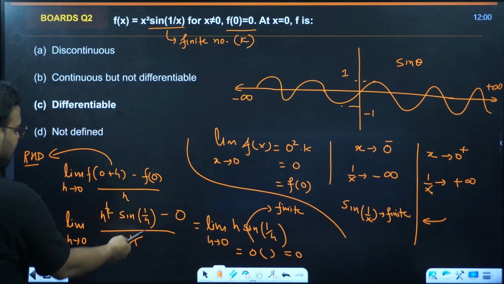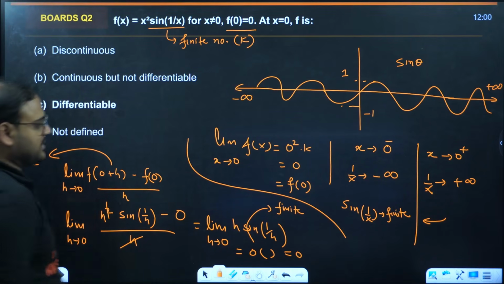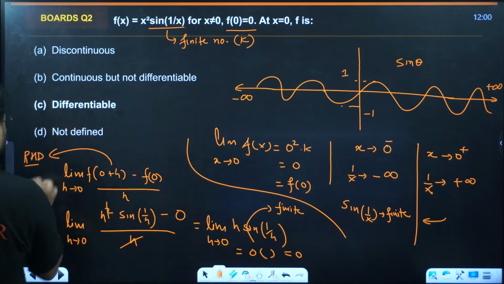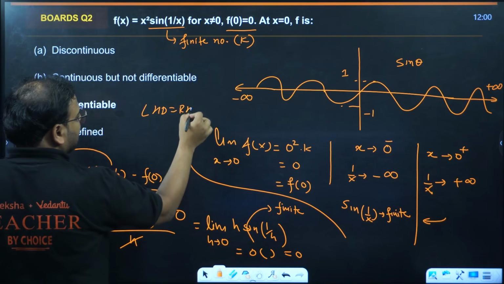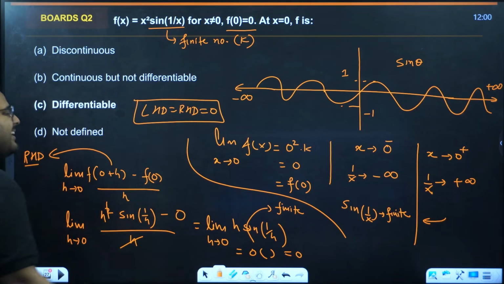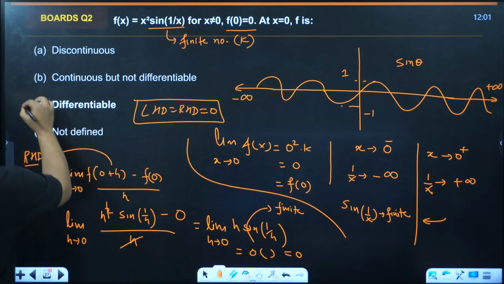Try it out. You'll have minus h over here. This will become again h square, cancel, and the answer will be the same. If the answer is same, it means your LHD will be equal to RHD, and they will both be equal to 0. In that case, the given function is continuous as well as differentiable.